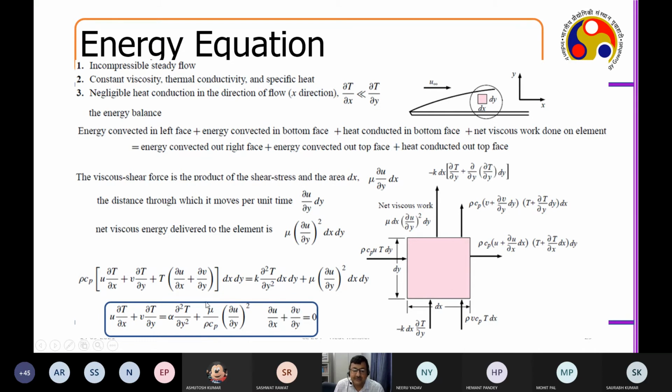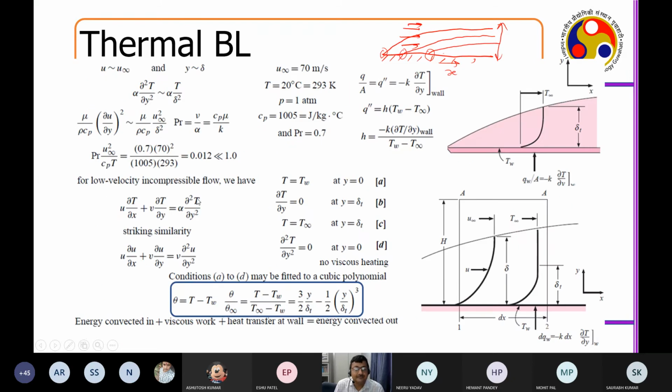Friction force, viscosity is something different. Dissipation is something different. Dissipation has to do with this: when you do friction, you generate some heat. You convert this work into heat, right? Now that heat is called the dissipation. So this particular term is called the viscous dissipation term, right? Now if I put in an order of magnitude analysis, the maximum velocity in a boundary layer is u infinity and the maximum thickness is delta.